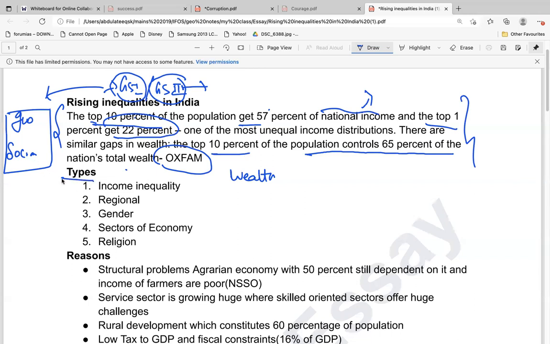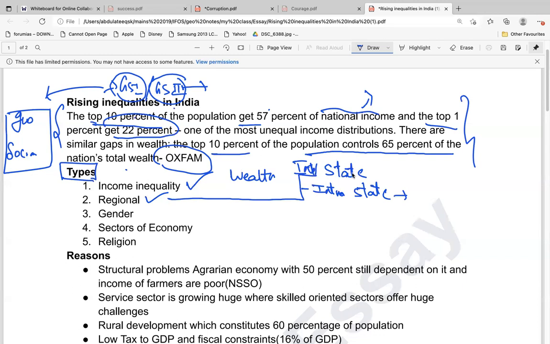Now, what are the types of inequalities? There can be income inequality, which we have seen here. Then regional inequality. What is this regional inequality? It can be interstate inequality or intrastate inequality. Intrastate means, for suppose, within the erstwhile Andhra Pradesh, which was considered relatively more developed than the other part, Telangana. So that is considered as intrastate.